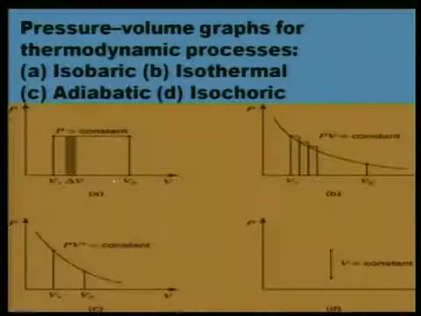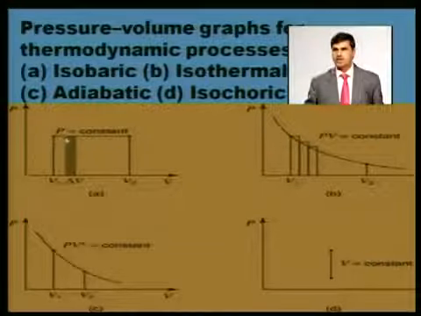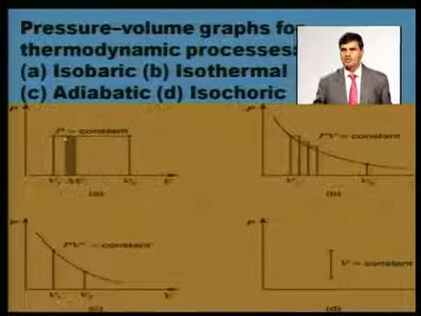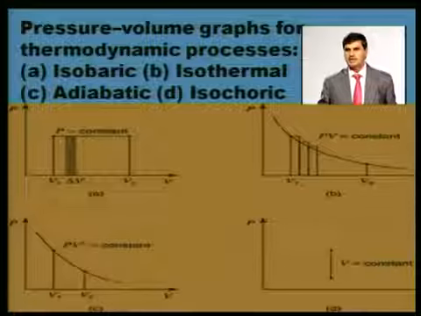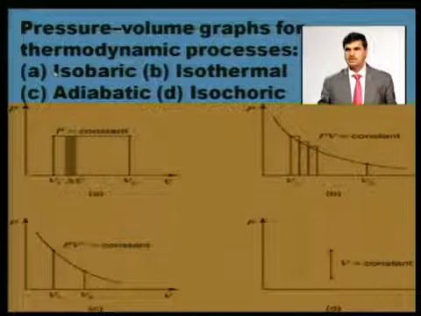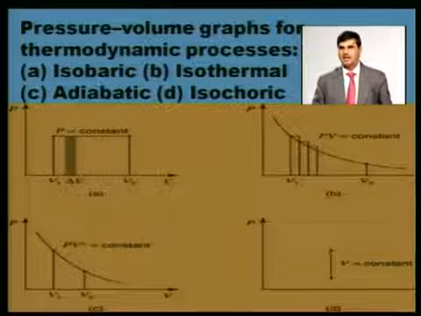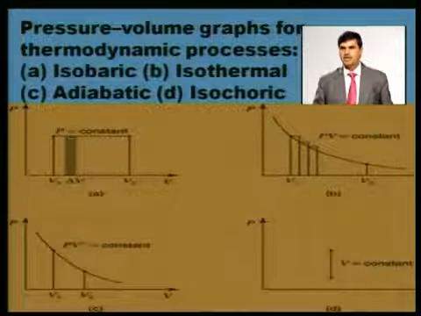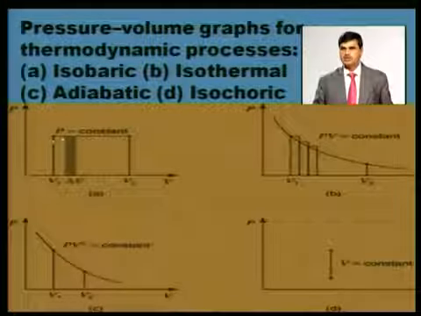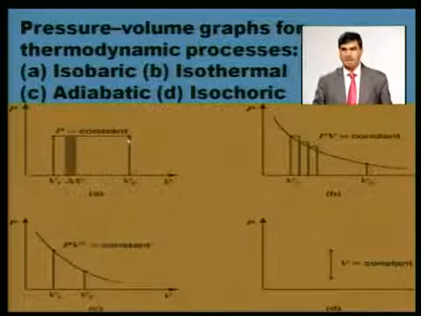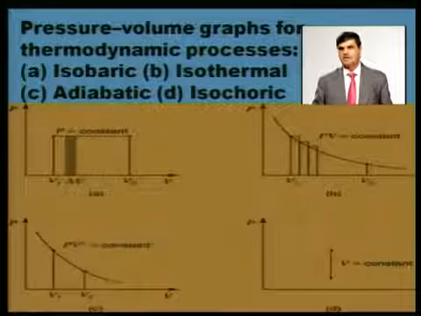The heat addition process may be different also. In the Carnot cycle we said heat addition and heat rejection are at constant temperature, whereas another type of heat addition process can be, here also you can see on the PV diagram, the heat addition to the system may be at constant pressure also. Here it is isobaric. Isobaric means your pressure remains constant during the heat addition process. This type of cycle is the Diesel cycle.